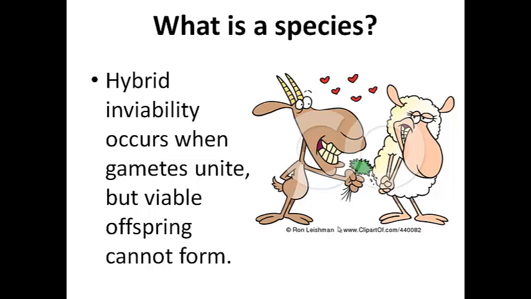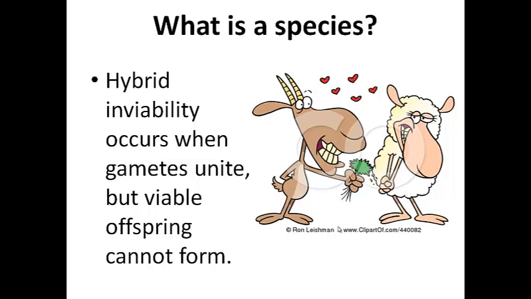Hybrid inviability. Interestingly, if you go through all the ones we've talked about so far and you actually produce an offspring, you can still be prevented from reproducing if the zygote that you form has genes that are so incompatible that it never reaches full maturity. And so this happens between a sheep and a goat.